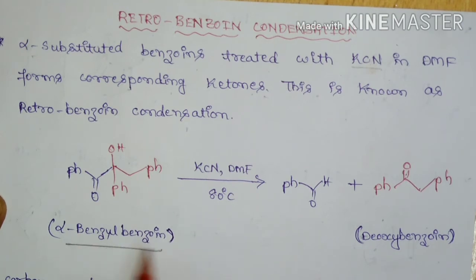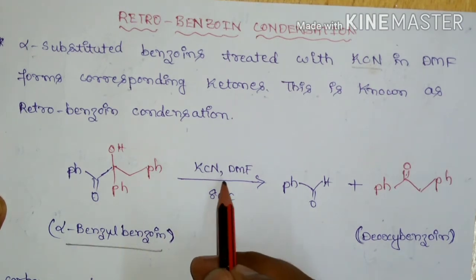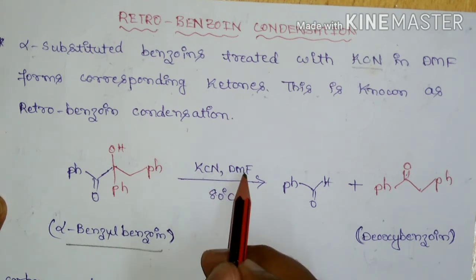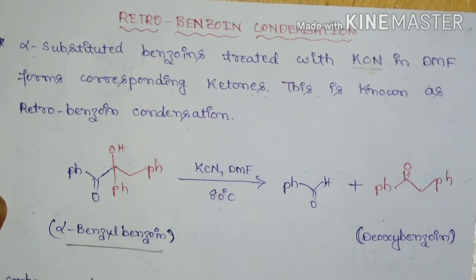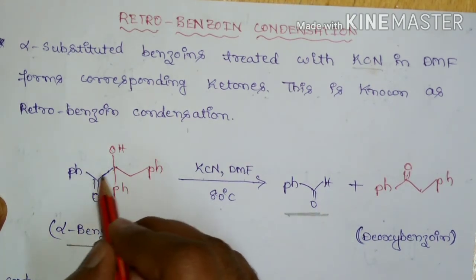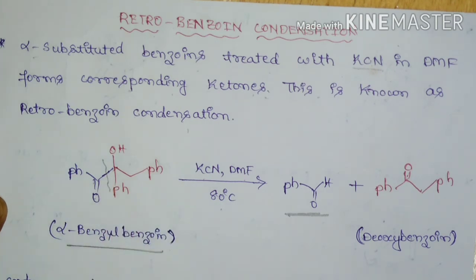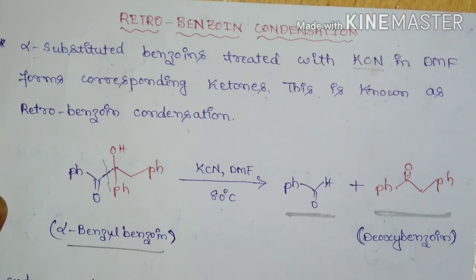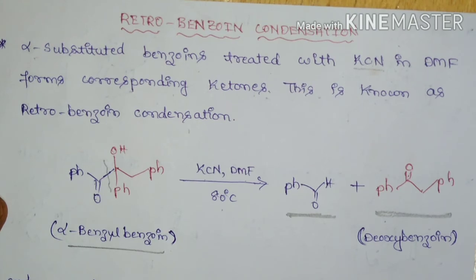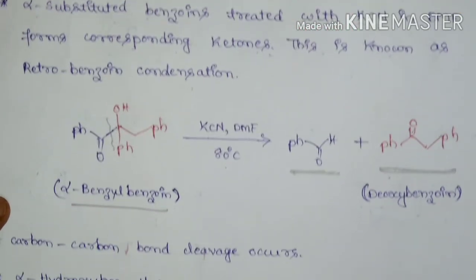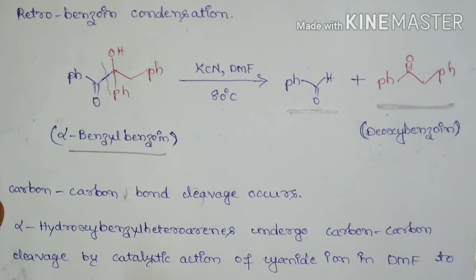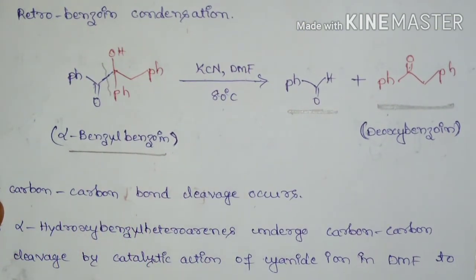If you take alpha benzyl benzoin and heat it with potassium cyanide and DMF at 80 degrees centigrade, there will be carbon-carbon bond cleavage and this bond will get cleaved to form the corresponding benzaldehyde and deoxybenzoin. This reaction is known as retrobenzoin condensation, where carbon-carbon bond cleavage occurs.